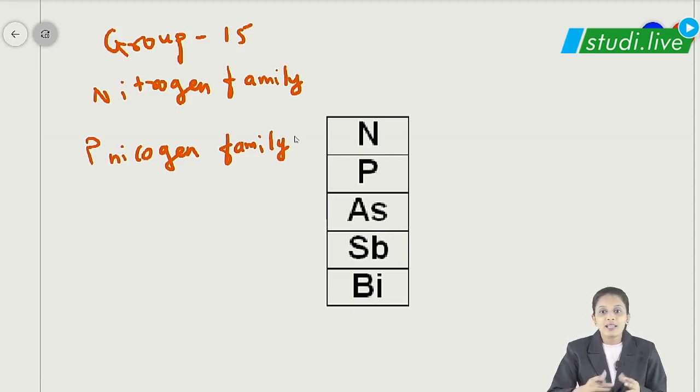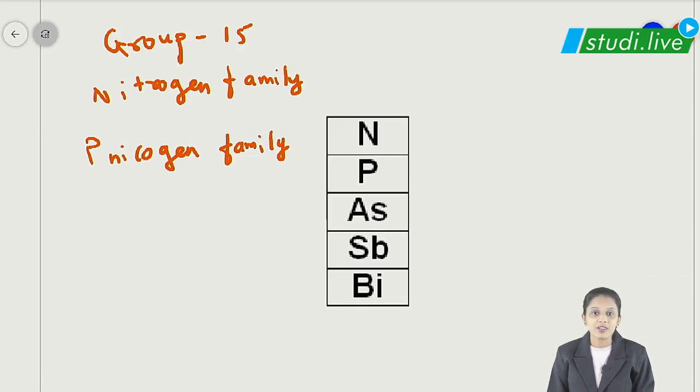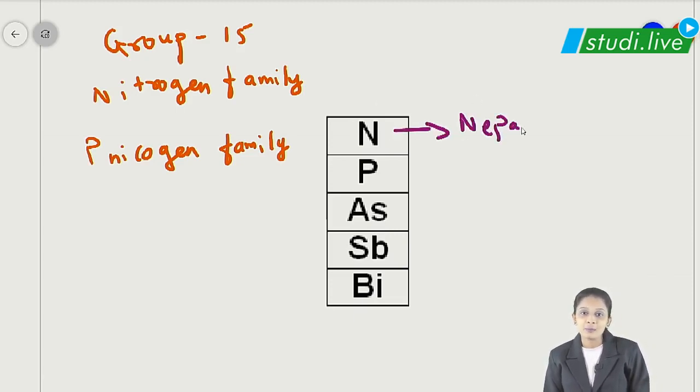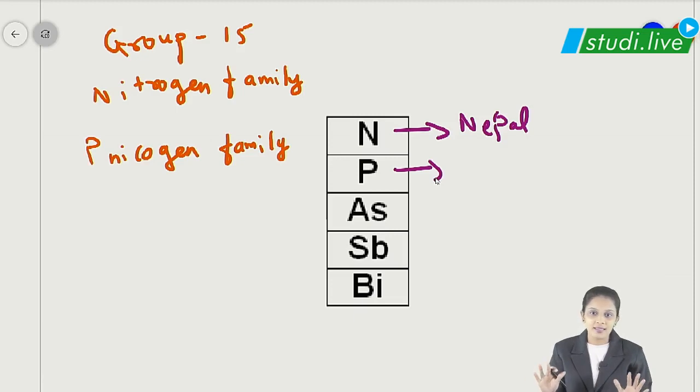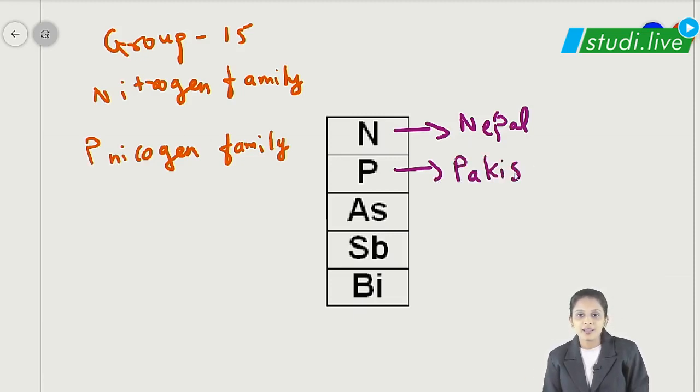Fine. So let's try to understand the trick behind it. I'm hoping you must be waiting for it. So it is Nepal. See, this trick is my personal one. Okay, don't feel offended. It is just to remember the elements in a funnier manner, nothing else. Nepal, Pakistan. Yes, these are the countries. Australia.